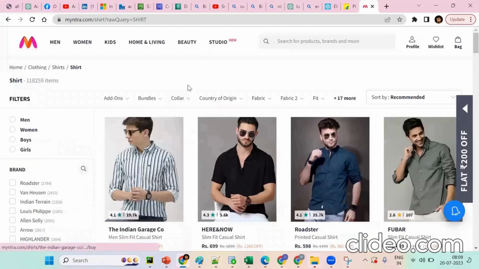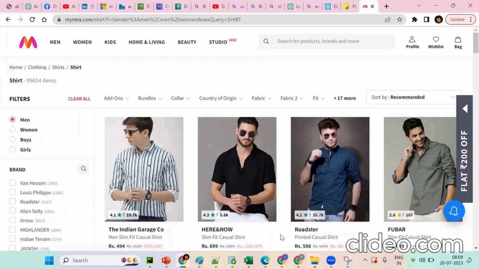Now tell me, if I want to purchase for boys, or girls, or men only, what happens? From one lakh it's reducing. See what happens: employee ID, 95,000 records.